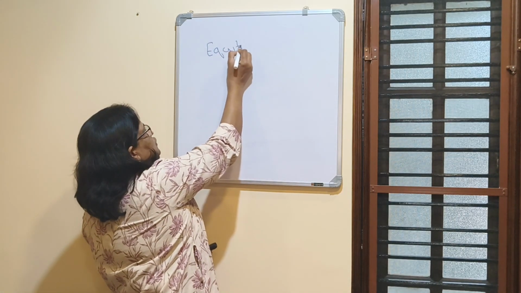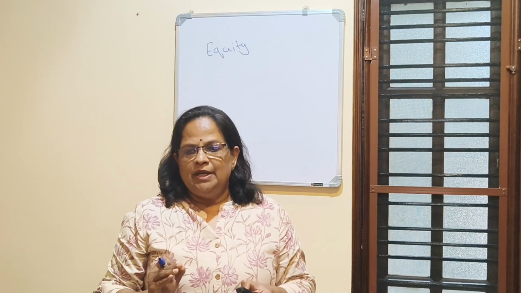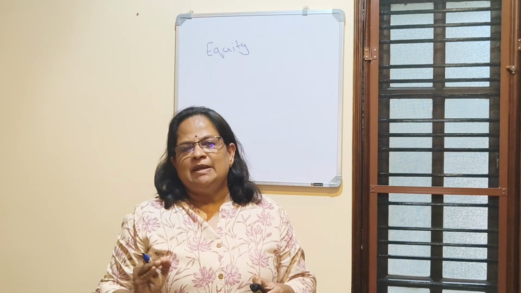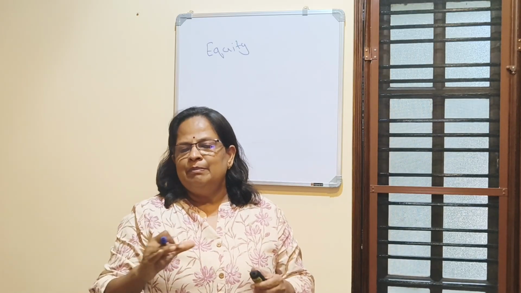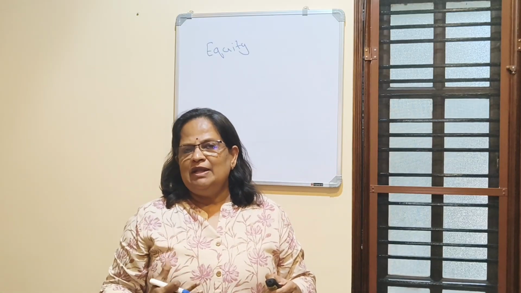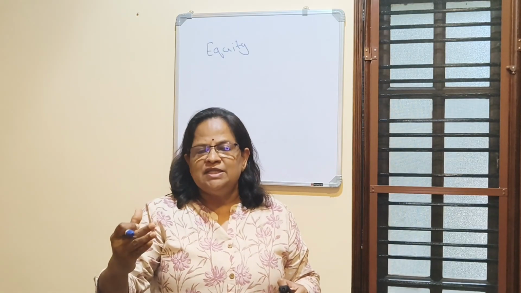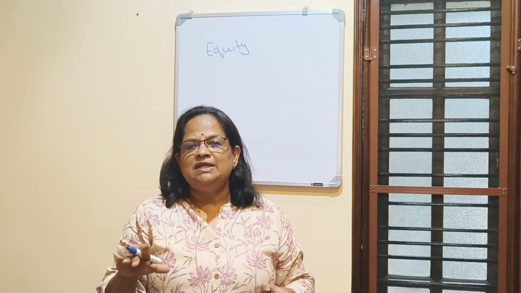So equity, if you see, so what is canon of equity? Taxes should be levied according to person's ability to pay. A rich person will be paying more tax and a middle income person will be paying comparatively less, and the lower level income people will be paying less than the rich and the middle level according to their ability to pay. That is why we have different tax slabs.